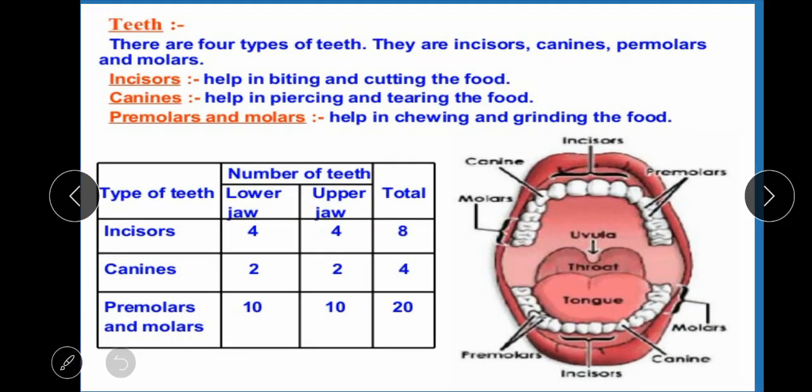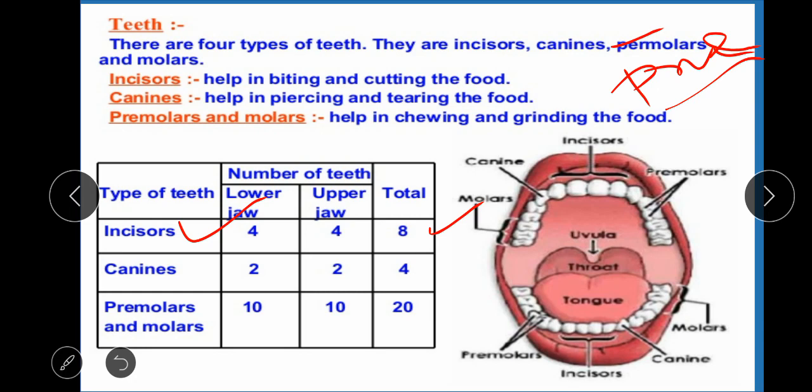Now, if we discuss the teeth, as I have told earlier, there are four types of teeth: incisors, canines, premolars, and molars. Actually, this is PRE, not PER: premolars. Now, incisors help in biting and cutting the food. There are four incisors in our lower jaw and four in the upper jaw. In total, there are 8 incisors.